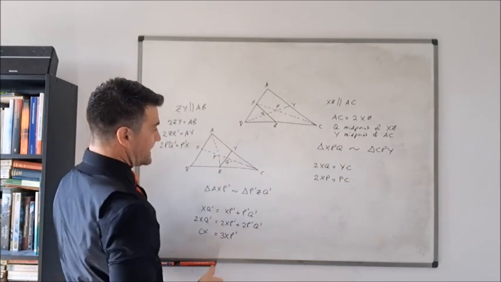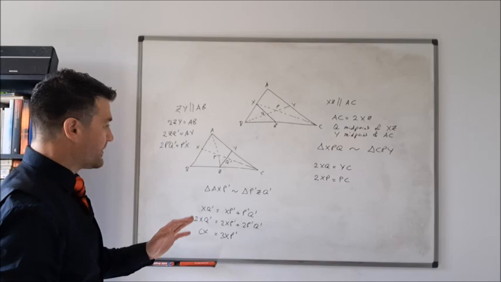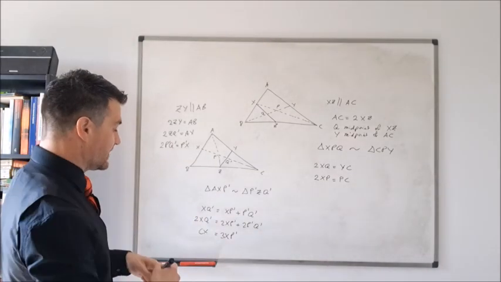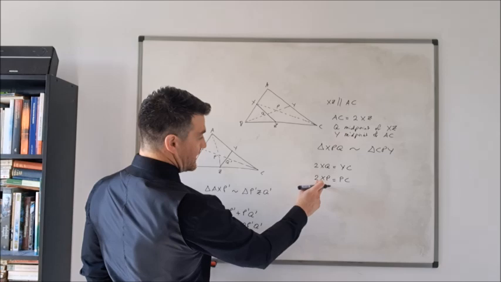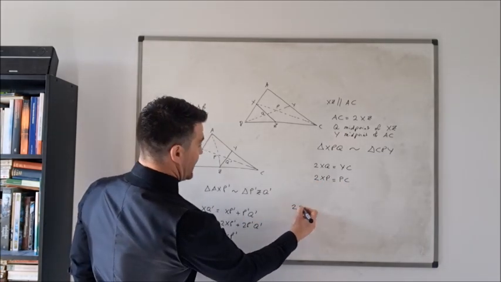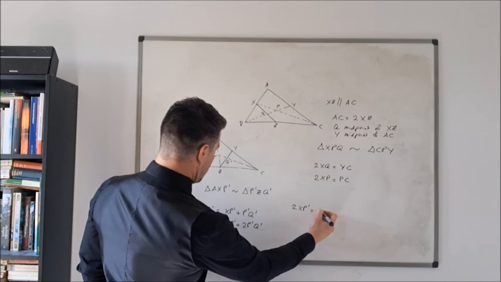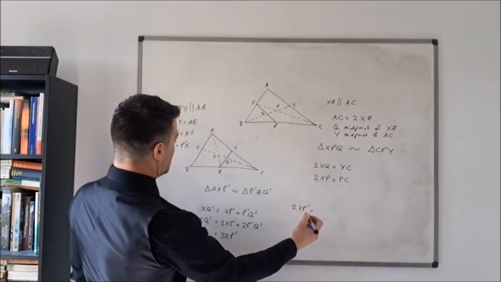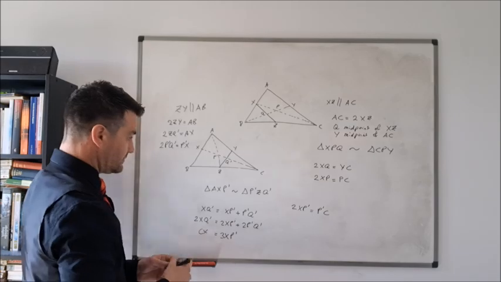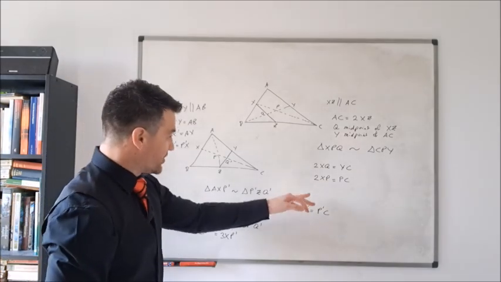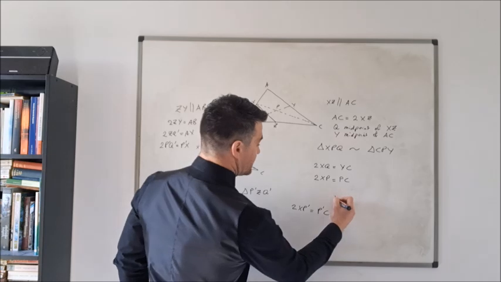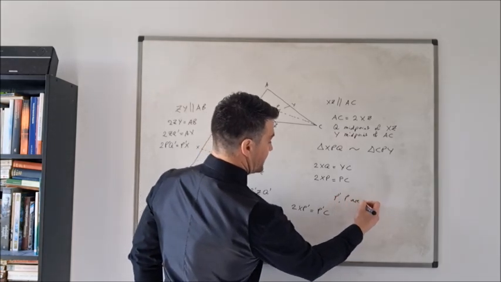Well, that's exactly what we had here. So, okay, maybe I could express it a little bit better, but we've arrived at the same result effectively. That here we had 2XP is equal to PC. Here we get 2XP primed is also equal to P primed C, which shows that P primed and P are the same points.